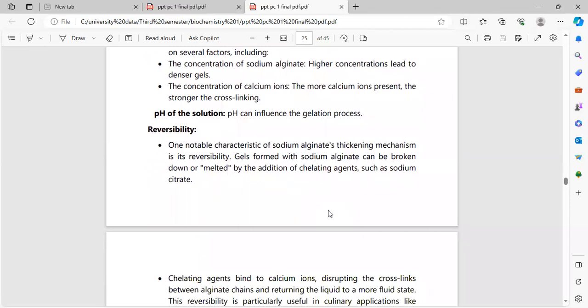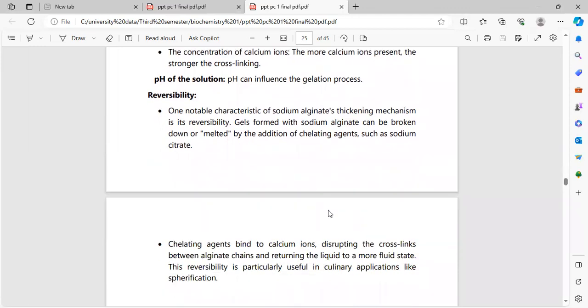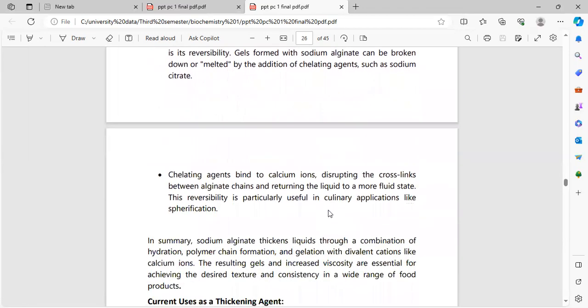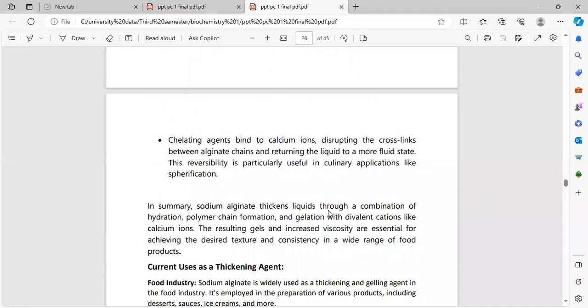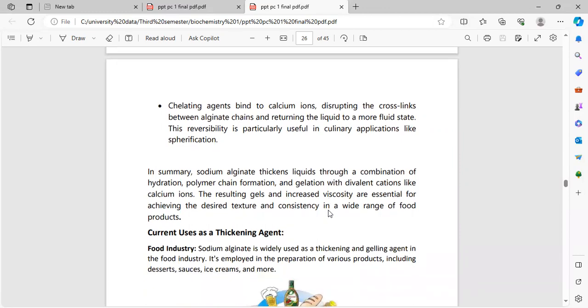Reversibility. One notable characteristic of the sodium alginate thickening mechanism is its reversibility. Gels formed with sodium alginate can be broken down or melted by the addition of chelating agents such as sodium citrate. Chelating agents bind to calcium, disrupting the cross-linking between alginate chains and returning the liquid to a more fluid state. This reversibility is particularly useful in important applications like fabrication.